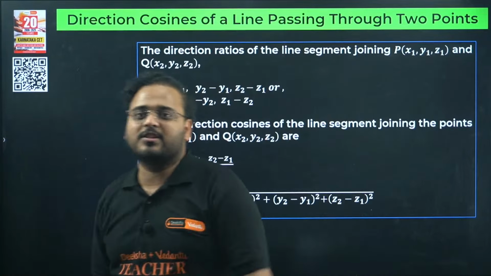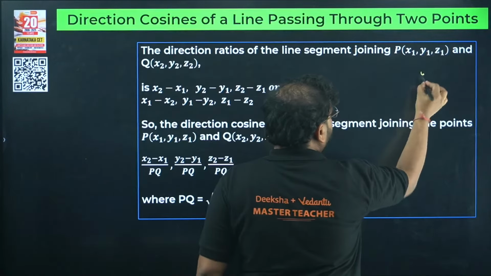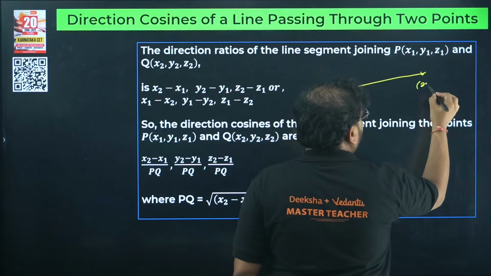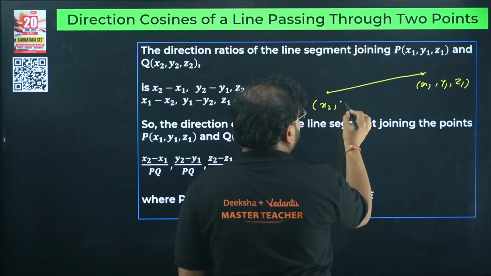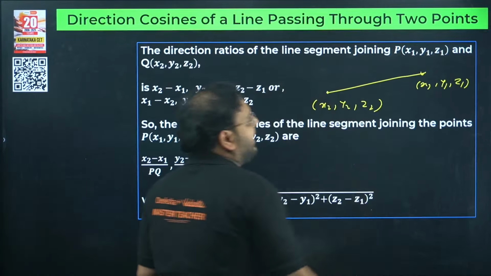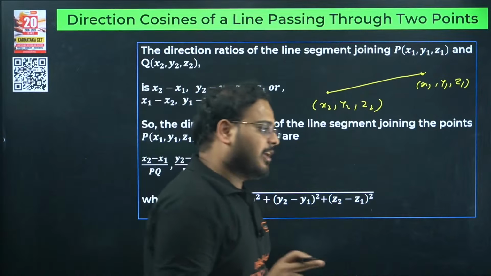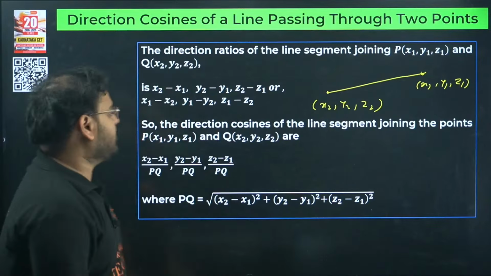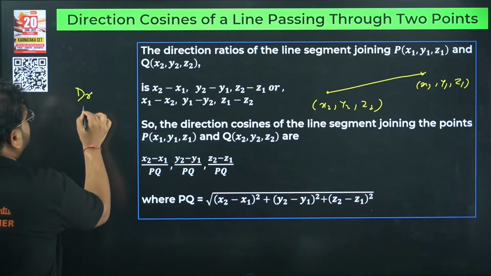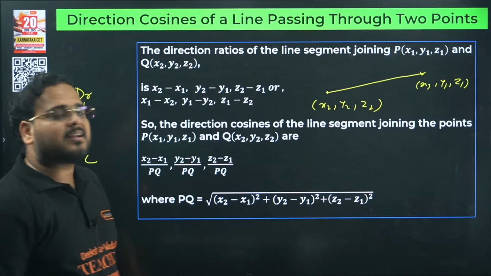Next, direction cosine of a line passing through 2 points. Now let's say I have 2 points over here: x1, y1, z1 and x2, y2, z2. I'm looking for DCs. Okay, I'm looking for DCs. But if you have nothing given, just 2 points given, the way to DCs goes from DRs only. You have to find DRs first, and then you can move on to the direction cosines. So how do you find DRs? Simply take the ratio, the difference value.